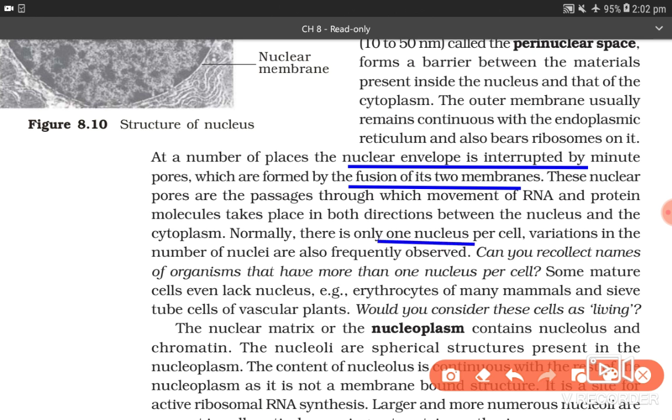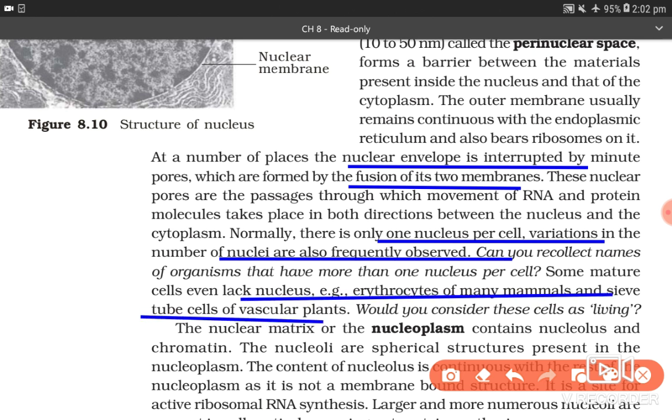Normally, there is only one nucleus per cell. Variation in the number of nuclei is also frequently observed. Can you recollect names of organisms that have more than one nucleus per cell? Some mature cells even lack a nucleus, for example erythrocytes of many mammals and sieve tube cells of vascular plants. Would you consider these cells as living?